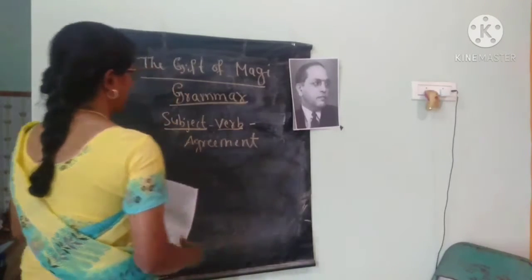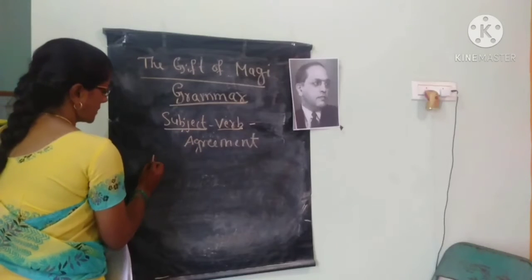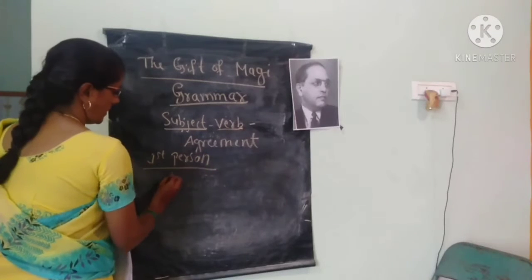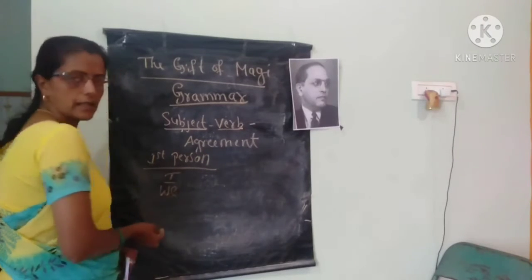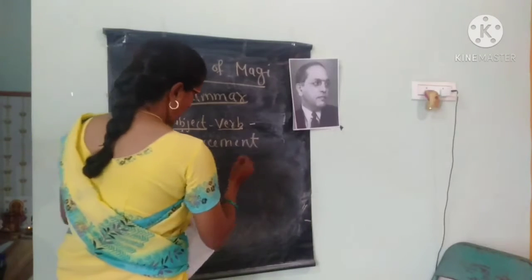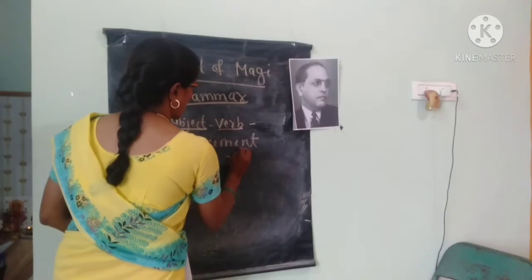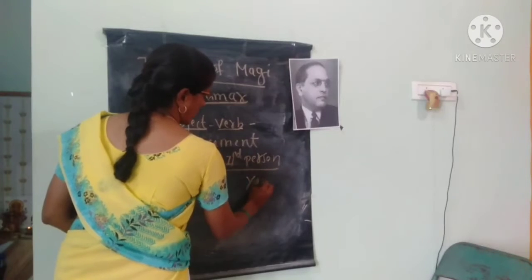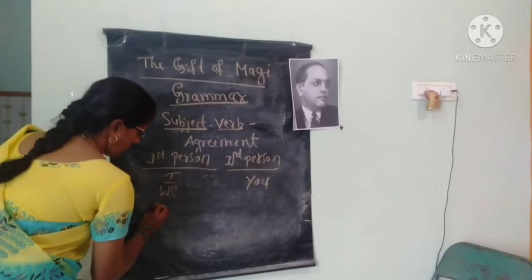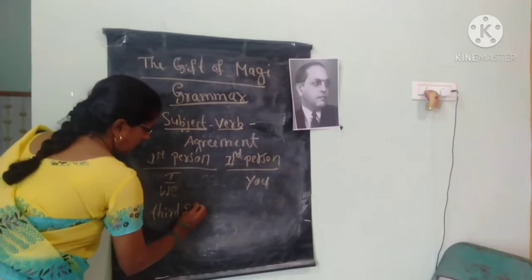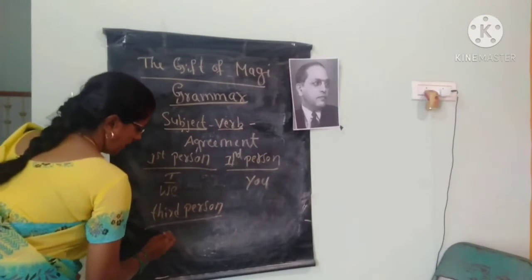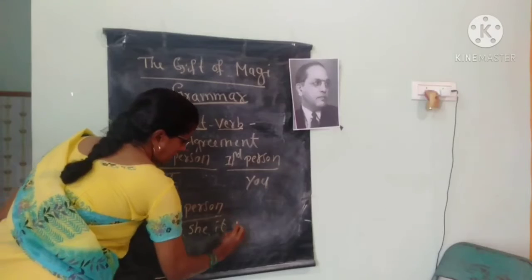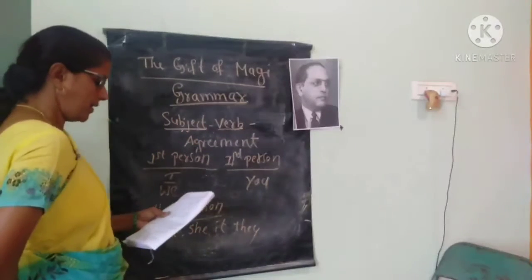Next, this subject may be first person. You know children, in first person what will come? I, we. Is it first person? Second person? In second person, you will come. Third person, what will come children? In third person, he, she, it, they will come.